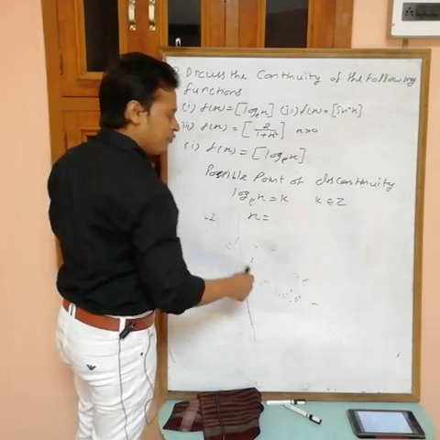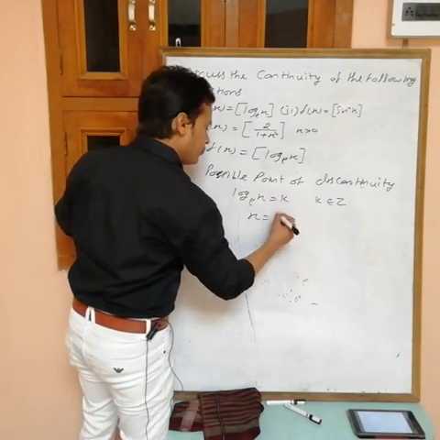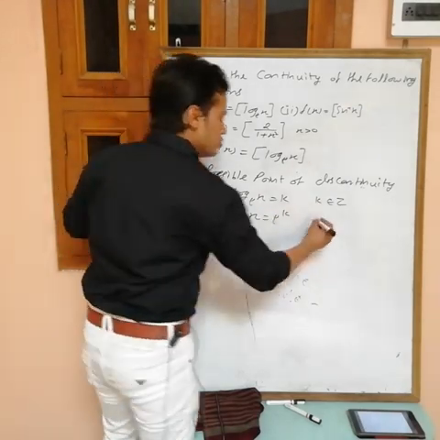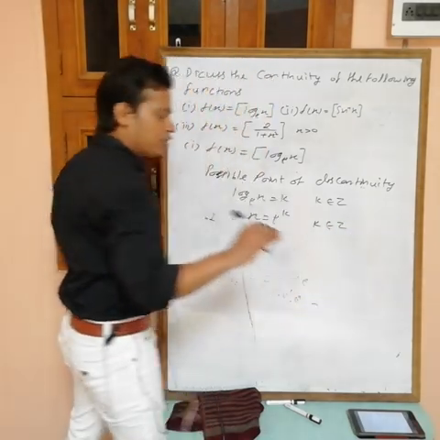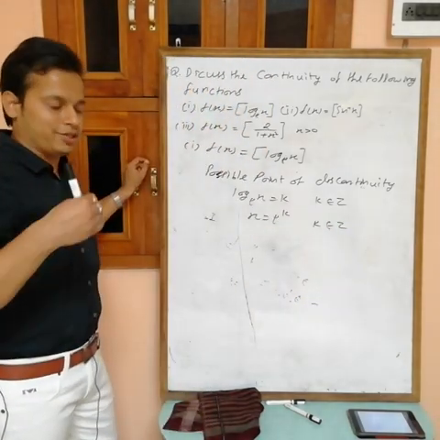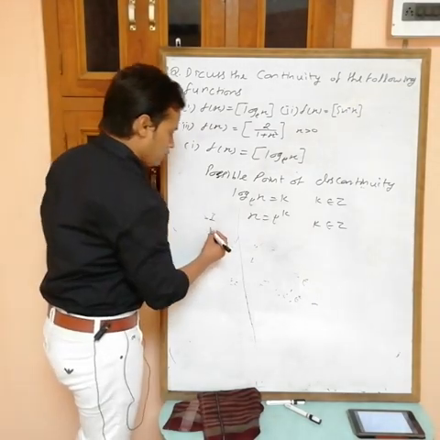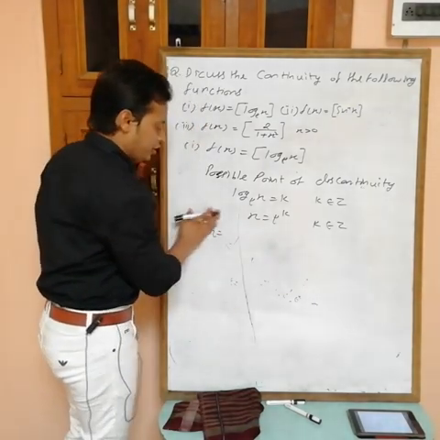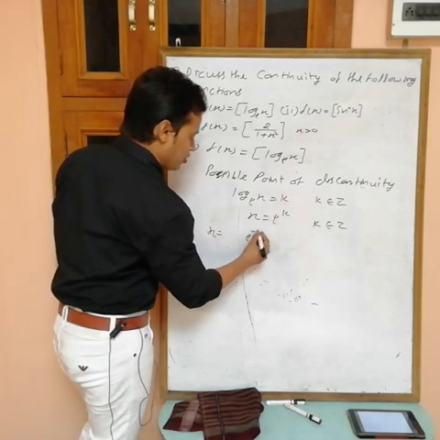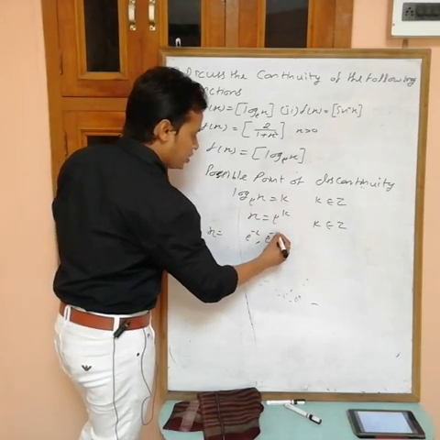x is equal to, if you take antilog, e power k, where k belongs to Z. If you put k as integers 1, 2, 3, minus 1, minus 2, 0, then what will you get? If you put minus 2, you get e power minus 2. If you put minus 1, e power minus 1.